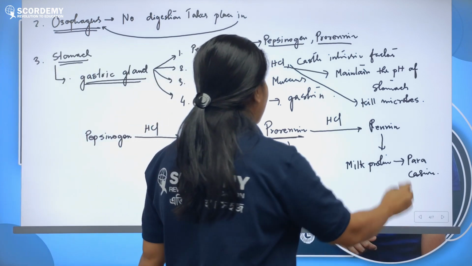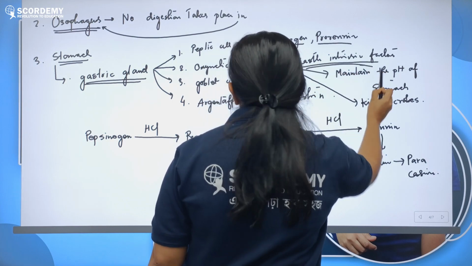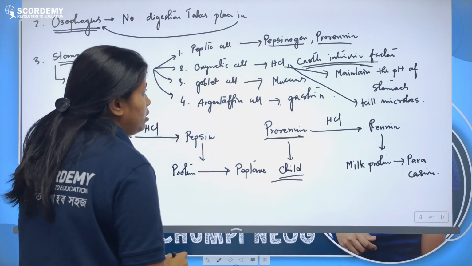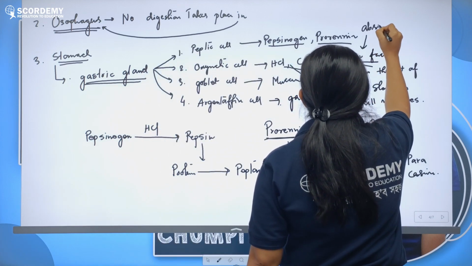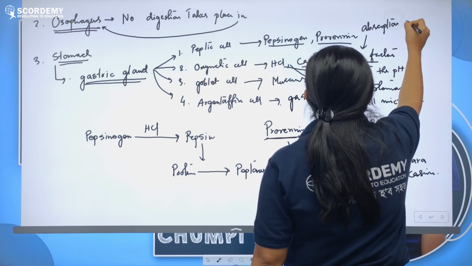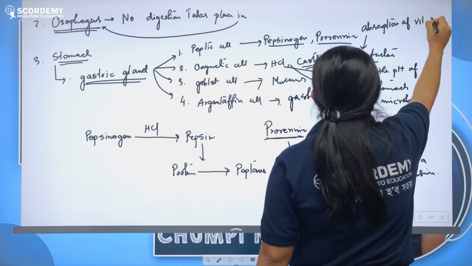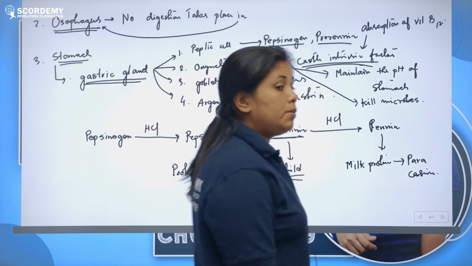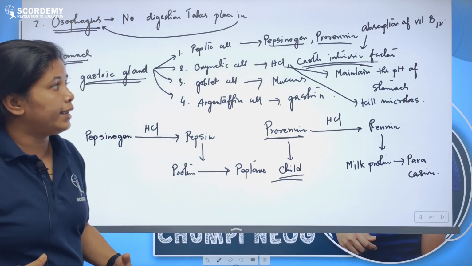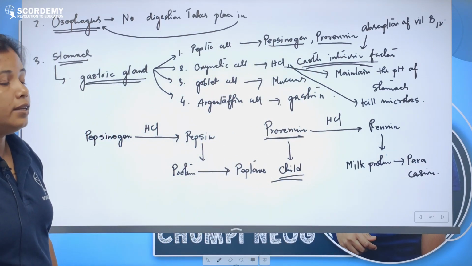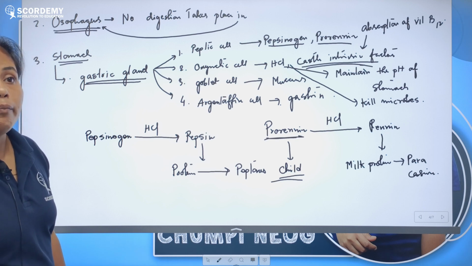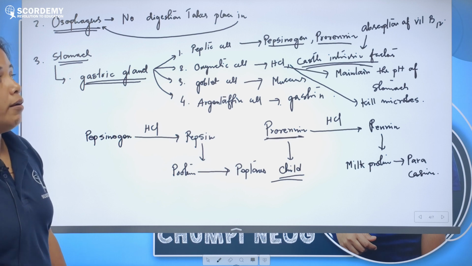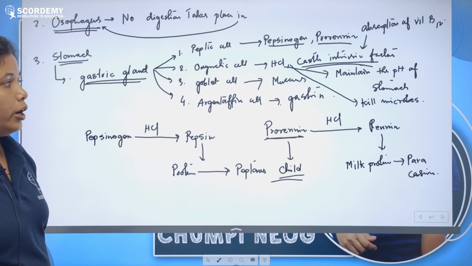And another thing you have learned, Castle intrinsic factor. This Castle intrinsic factor is a factor which helps in absorption of vitamin B12. Who helps to absorb the vitamin B12 that we eat with various foods? Castle intrinsic factor. That means Castle intrinsic factor is very important for a person having anemia. For our blood formation, Castle intrinsic factor is very important, because without B12 our RBCs do not mature, right?